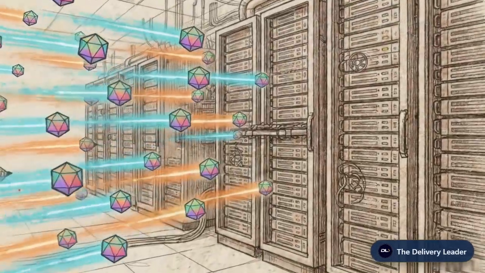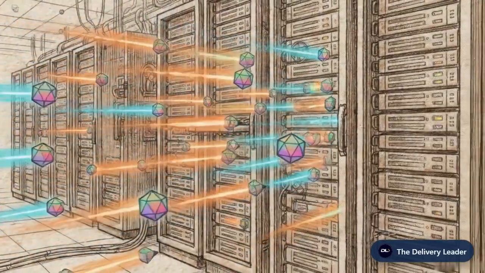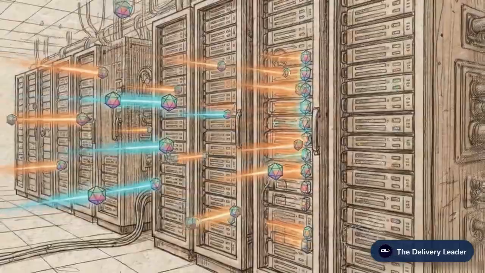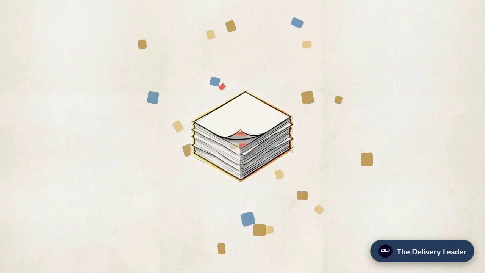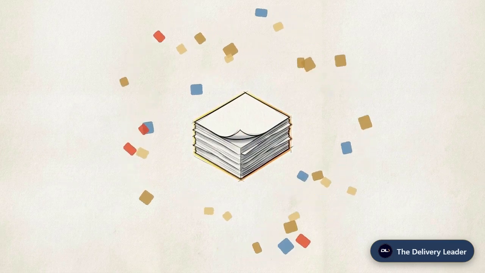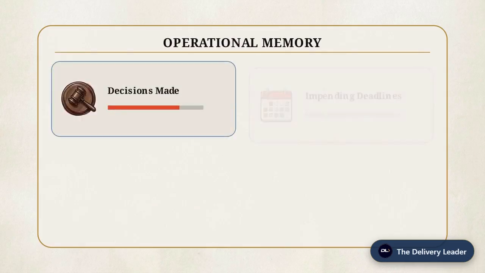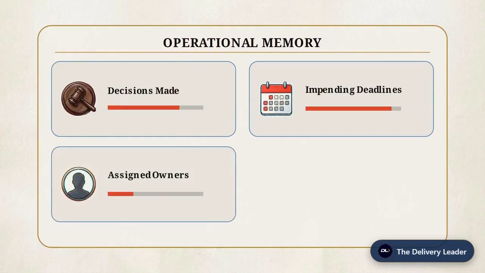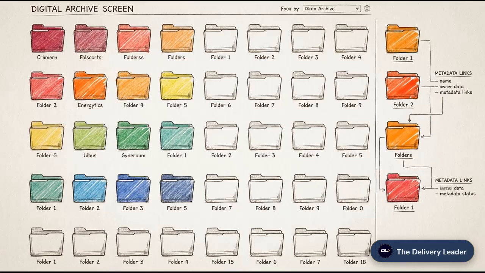Finally, chaotic project data must be strictly locked into a rigid, permanent structural grid to prevent organizational amnesia. This visual shows a static PDF document being extracted of its discrete operational parameters as it morphs into an active control system. Command the system to isolate the exact parameters that matter: decisions made, impending deadlines, assigned owners, and unresolved dependencies.